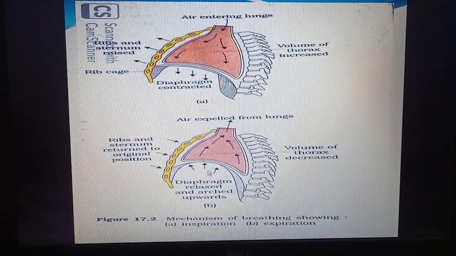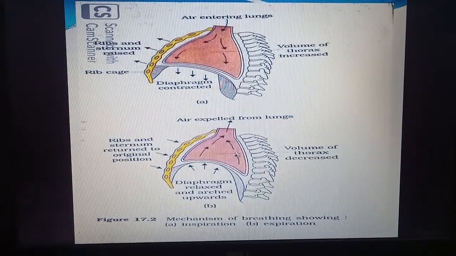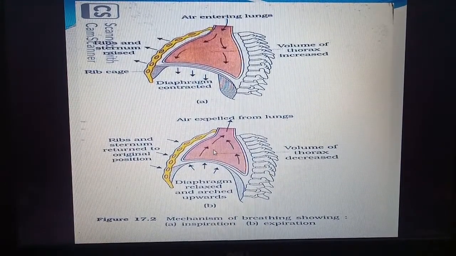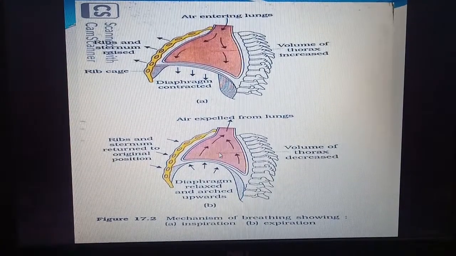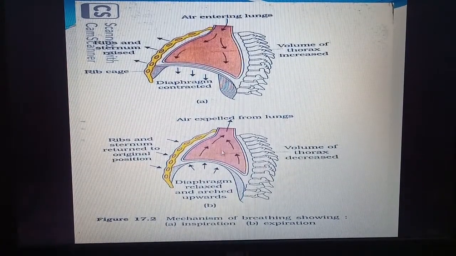While in expiration the reverse will happen. The diaphragm relaxes and moves to its normal position. The ribs and sternum return to their original position because the intercostal muscles now become relaxed. The volume of the thoracic cavity is decreased because the diaphragm moves up and the ribs move down. As a result, this cavity is decreased. So the pressure of air increases and it moves from inside the lungs to the atmosphere.